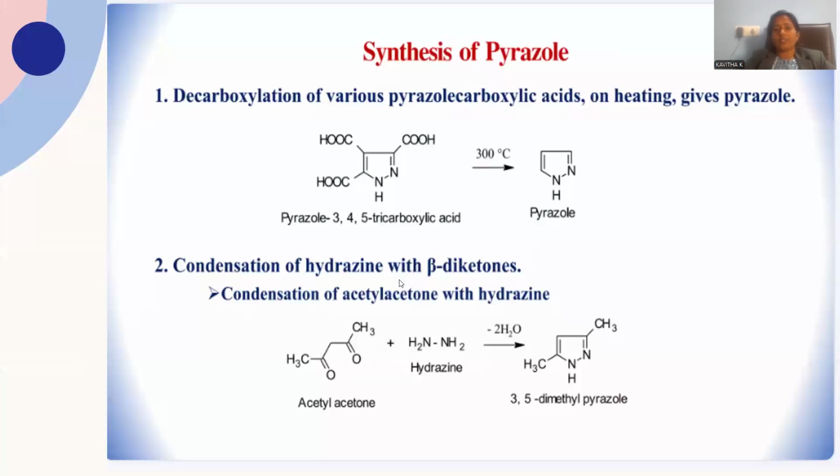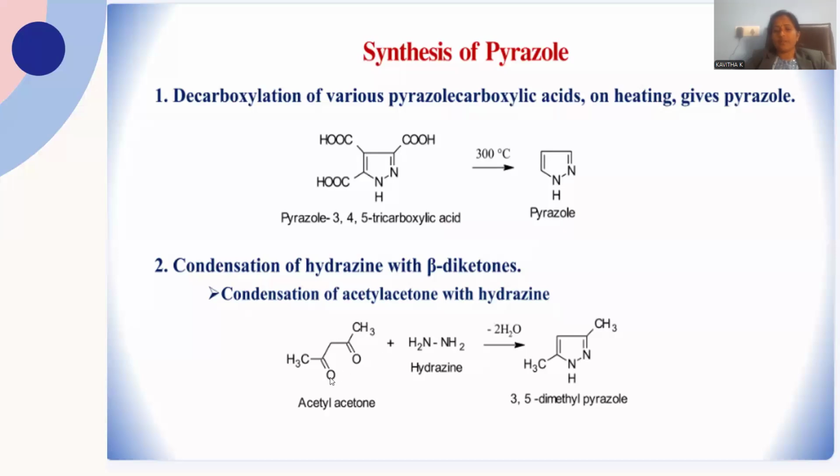Let me introduce another pyrazole synthesis. This is the carboxylic derivative of the pyrazole. You may find 3, 4, 5 tricarboxylic acid on pyrazole. When heated to a higher temperature under pyrolytic conditions, 300 degrees centigrade, this molecule will be decarboxylated. Removal of carboxylate groups is possible in the form of carboxylic acid, giving rise to pyrazole as the final product.